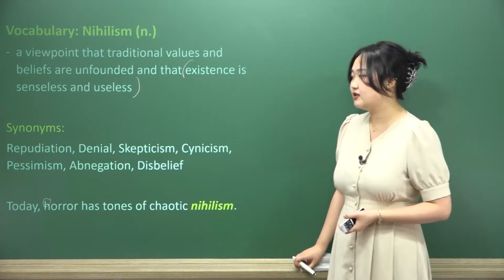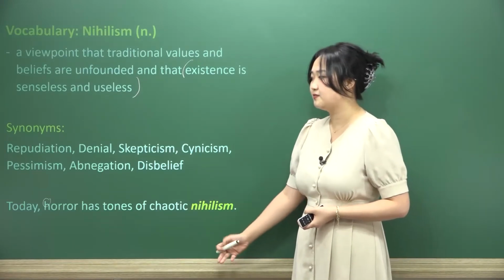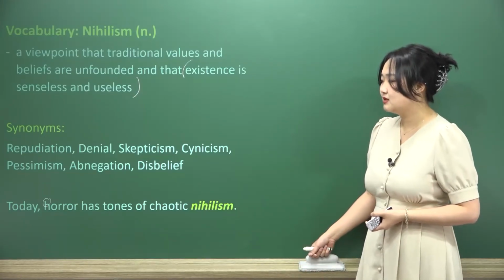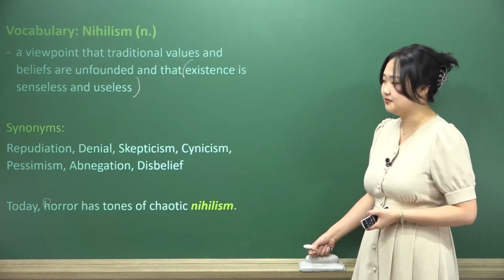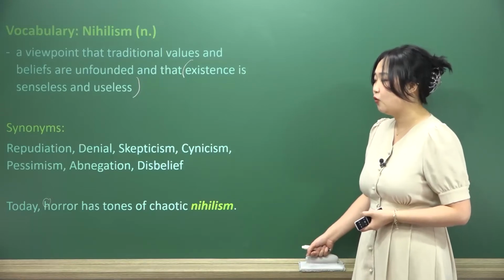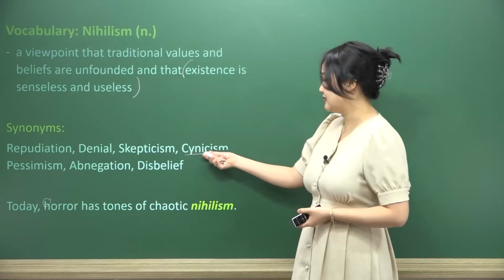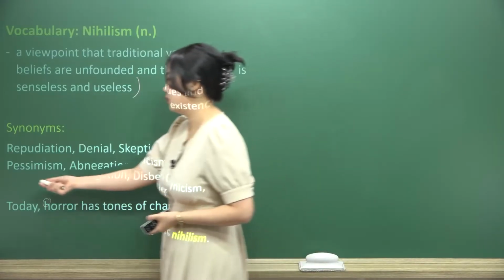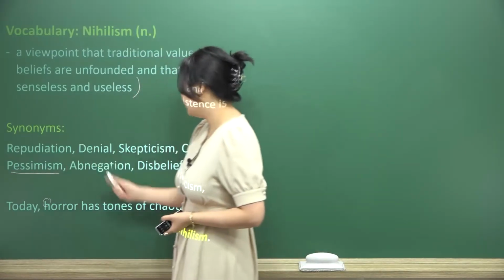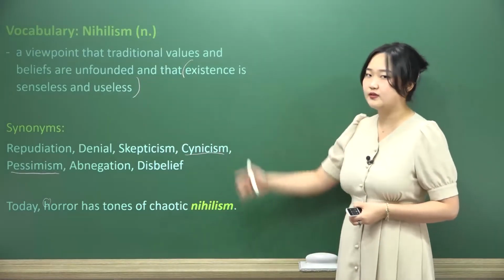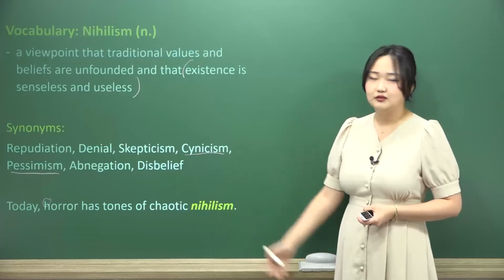And so let's see how this can be changed into some synonyms. Repudiation, denial, skepticism, cynicism, pessimism, abnegation, or disbelief. I would say that the word cynicism tends to be used quite often, as well as the word pessimism. Denial and also disbelief, they work okay enough, but if we're going to be using the word nihilism, don't use those words.